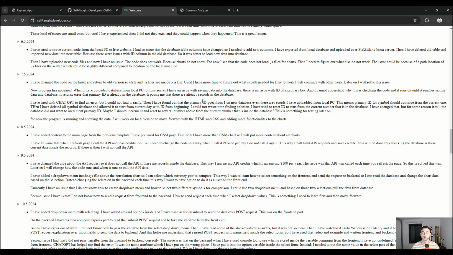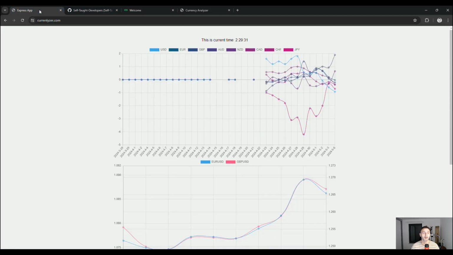So I didn't know what to do. I stopped working on this issue and reset the database on the web server. So the records I uploaded from the local PC were not saved inside the web server, and I have left it to fetch the data from the API every day.